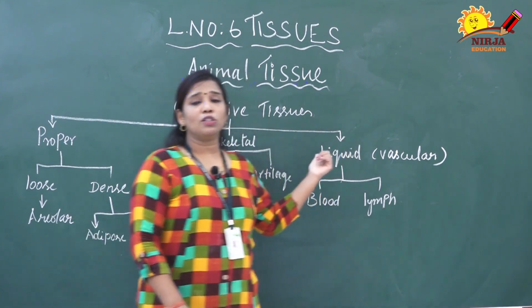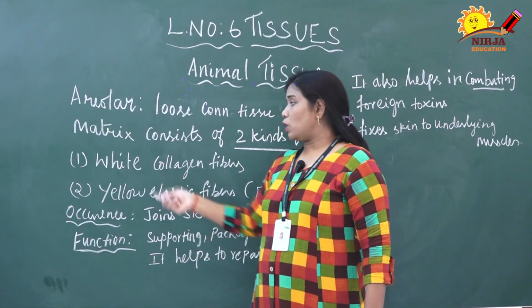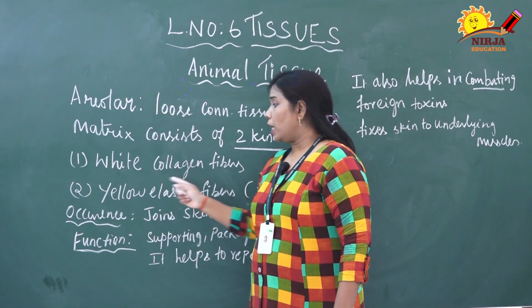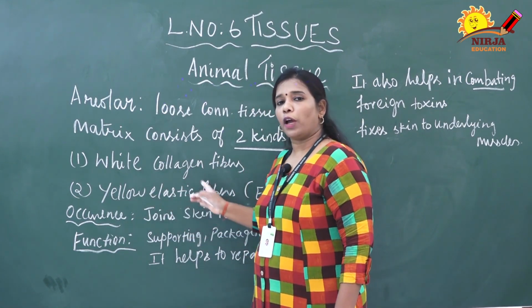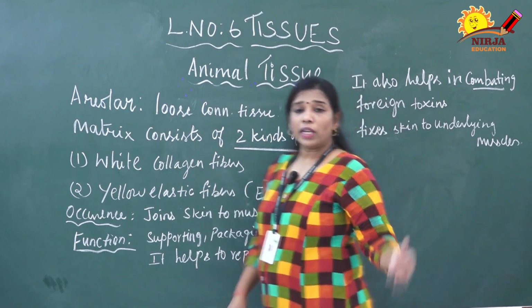You can see the image also. These areolar tissues are loose connective tissue. Here the matrix consists of two kinds of fiber. One is white collagen fiber, another one is yellow elastic fiber or elastin. The areolar tissue consists of white collagen fiber and yellow elastic fiber. The yellow elastic fiber is also called elastin. You can see the image.